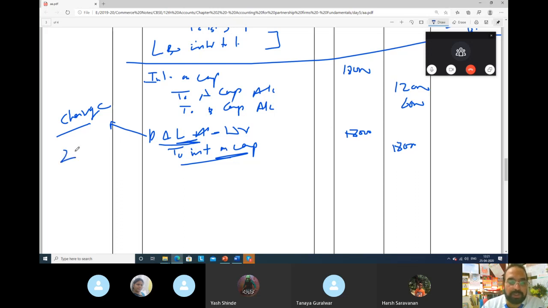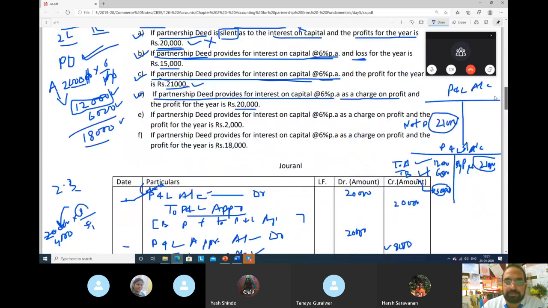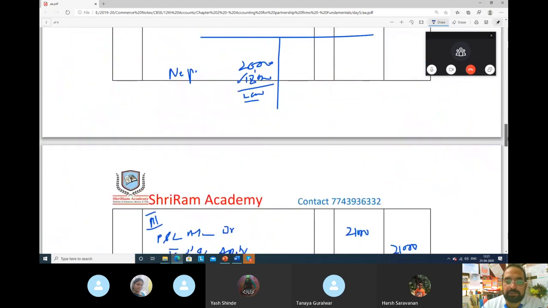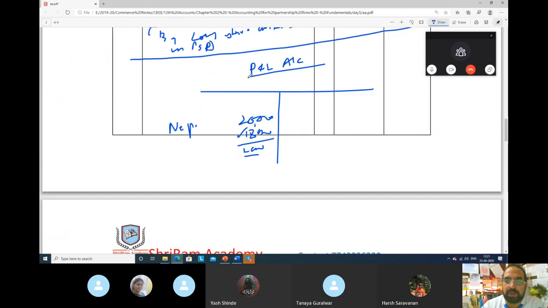And in profit and loss appropriation account, then how much amount will go? There were total how much? 20,000 rupees, see in the question. So we deducted 18,000 rupees, we took it to profit and loss account. We took 18,000 rupees as a charge to pay. Balance is how much? 2,000. This 2,000 will go to profit and loss appropriation. This we will distribute among them.